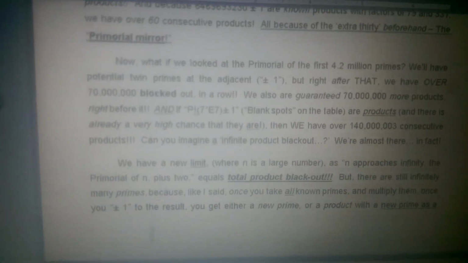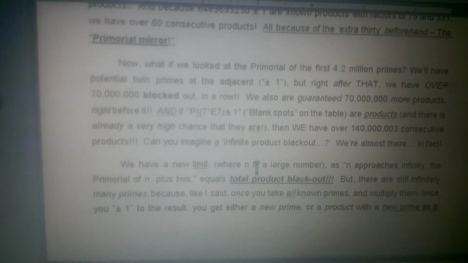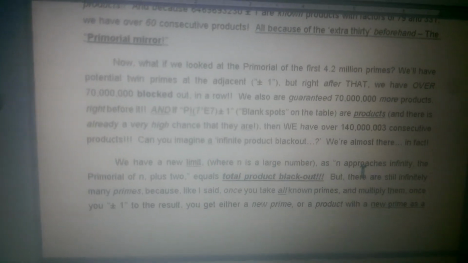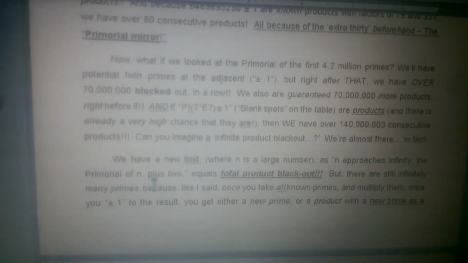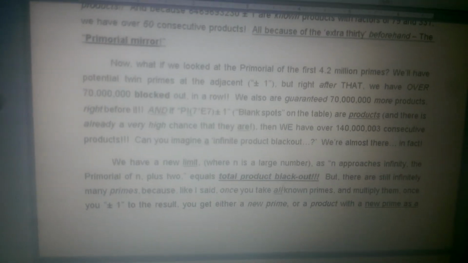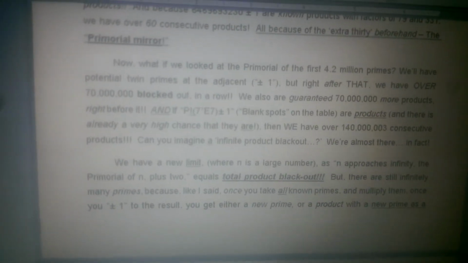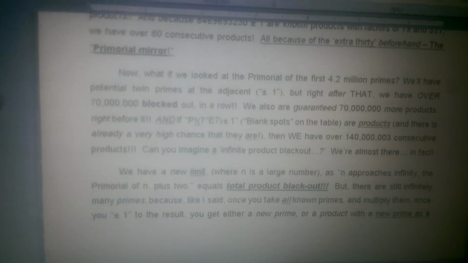And so we're trying to see if we can get a total product blackout. We have a new limit, where n is a large number. As n approaches infinity, the primorial of n plus 2 equals a total product blackout. That's right, infinity products, all in a row.